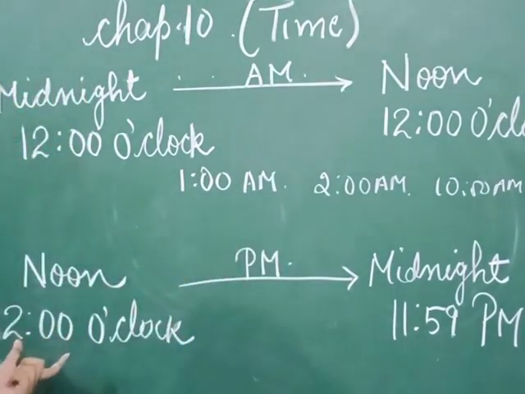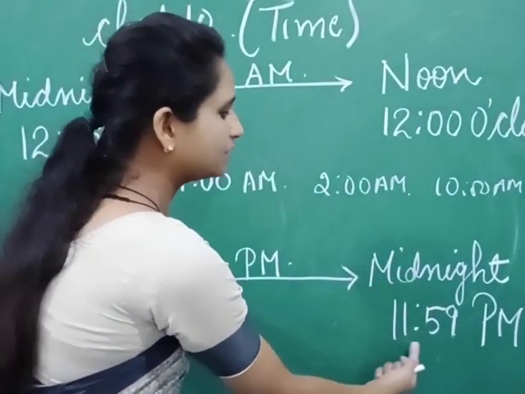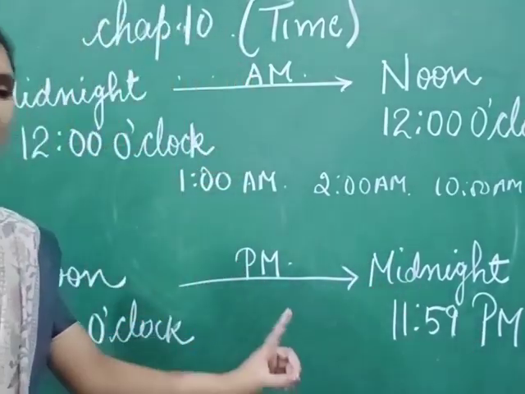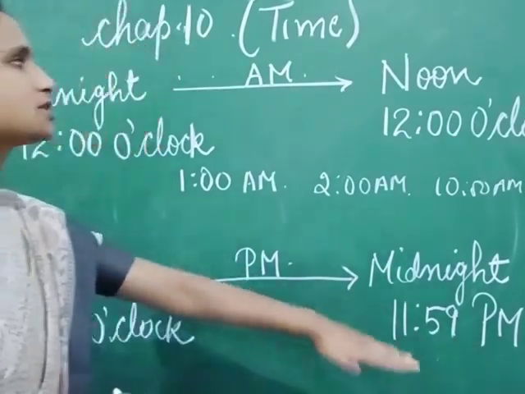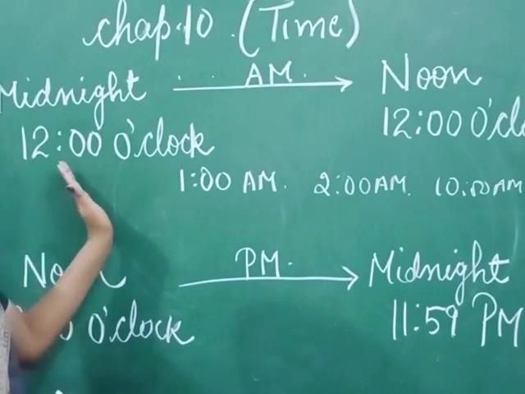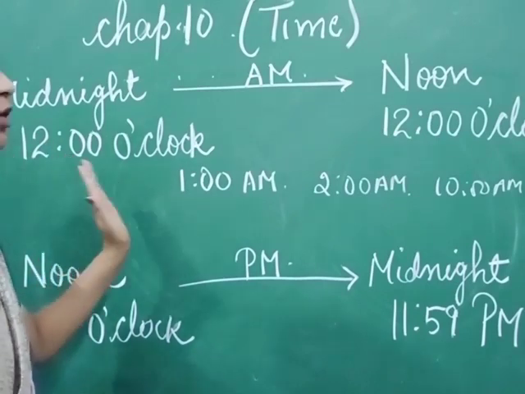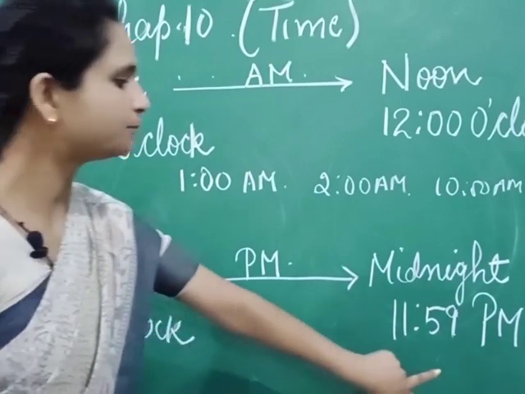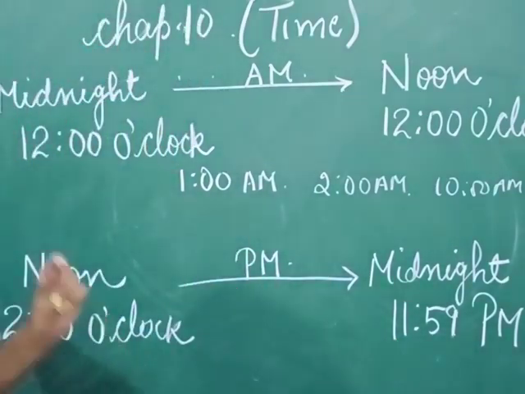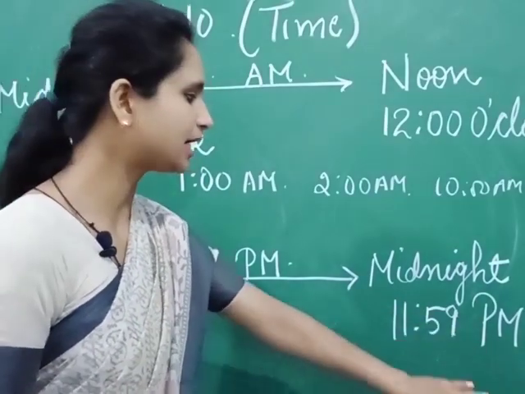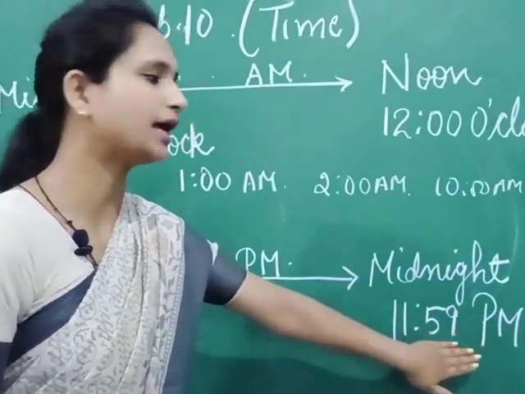Now, from today's noon 12 o'clock to midnight 11:59, it is PM. Why 11:59? Because after that 12 o'clock starts, and that we say in AM, 12 AM. So up to only 11:59, that is PM. From today's noon 12 o'clock to today's midnight, it is 11:59 PM.